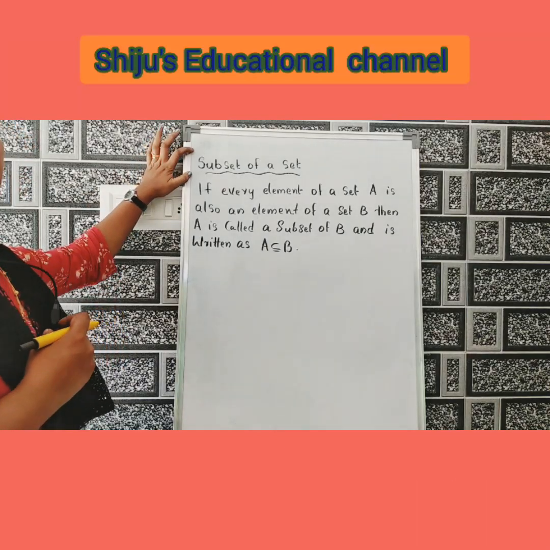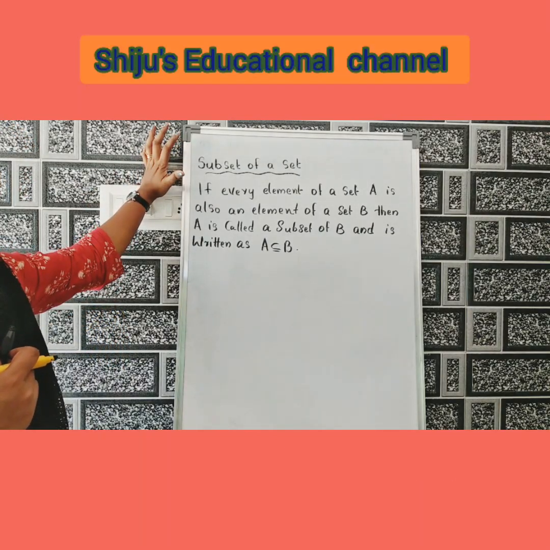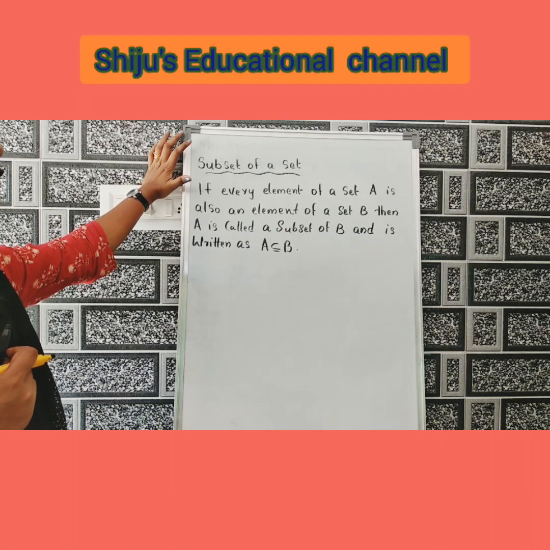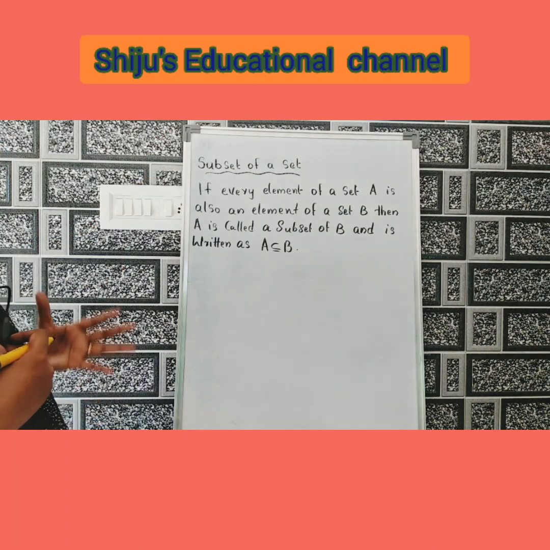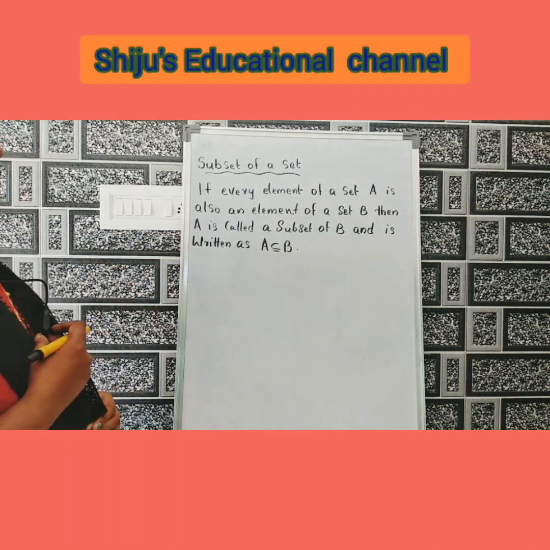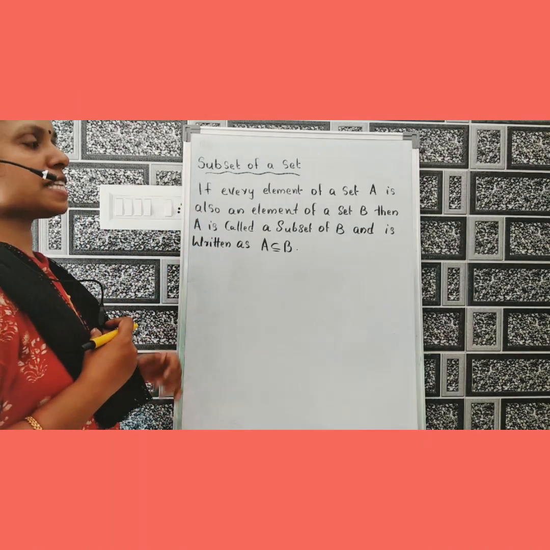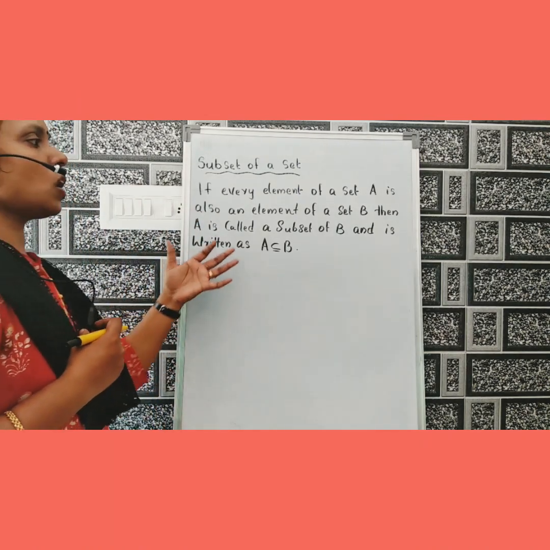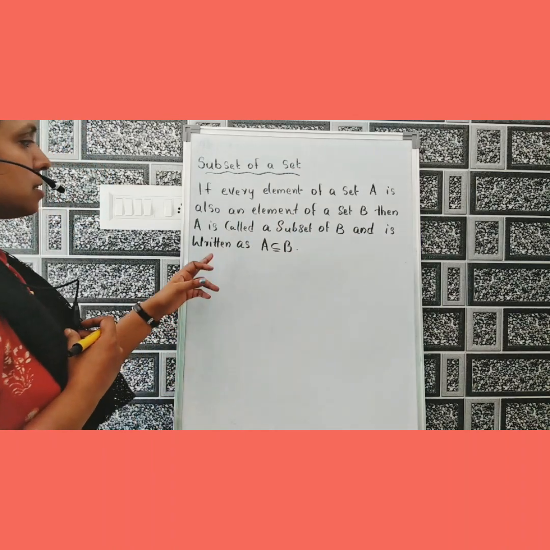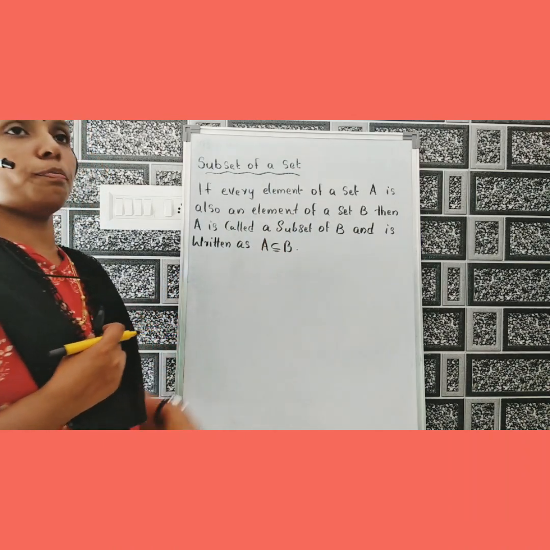Topic is subset of a set. What is meant by a subset of a set? If every element of a set A is also an element of a set B, then A is called a subset of B and is denoted as A ⊆ B.